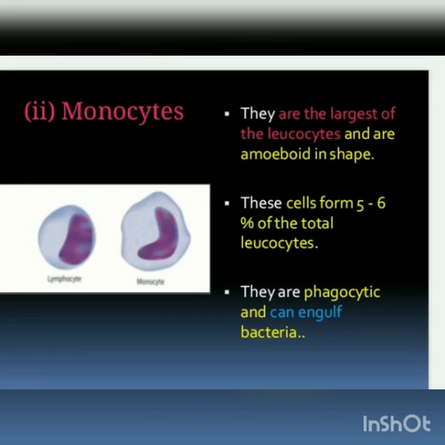That is called phagocytic activity. So these lymphocytes and monocytes are directly involved in our defense mechanism. The body's first line of defense mechanism is produced by these agranulocytic structures of our blood. Very essential structures.